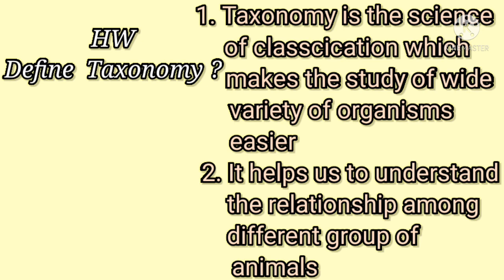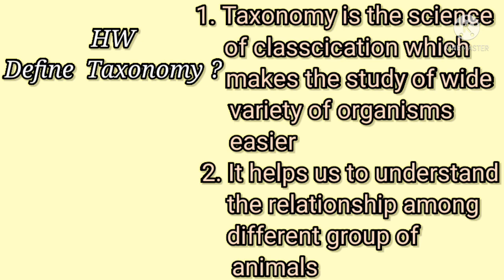Question number 1. Define taxonomy. Answer on page number 199. Left side, second paragraph, third line. It starts from third line. Taxonomy is the science of classification which makes the study of wide variety of organisms easier.